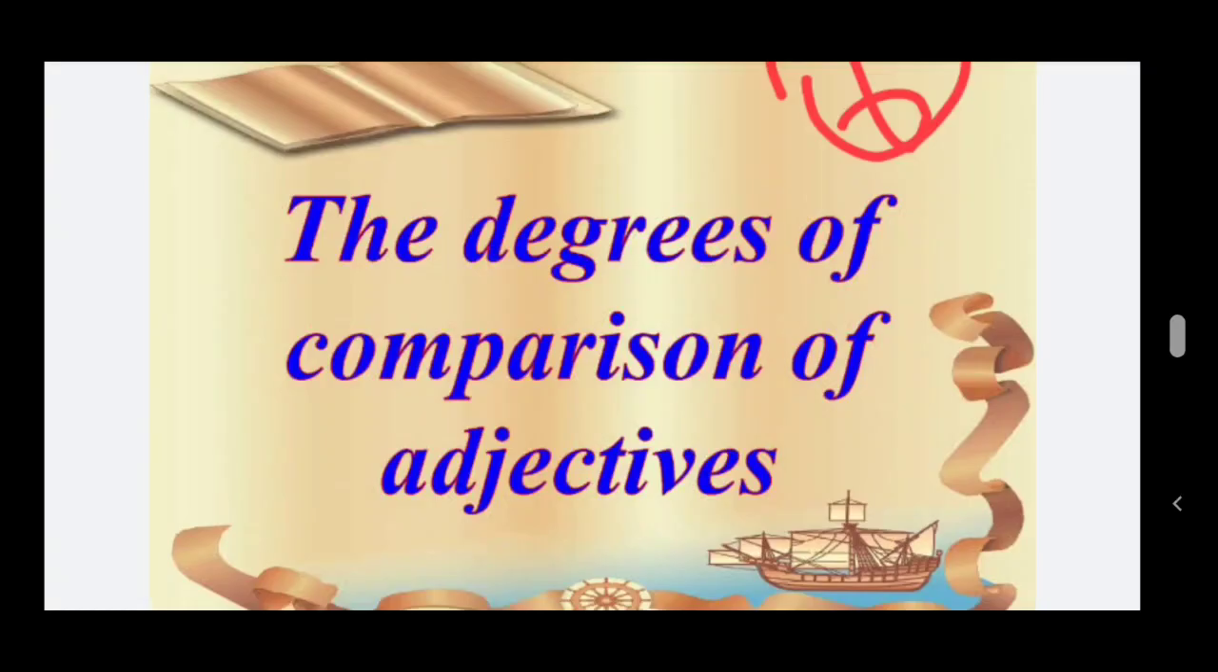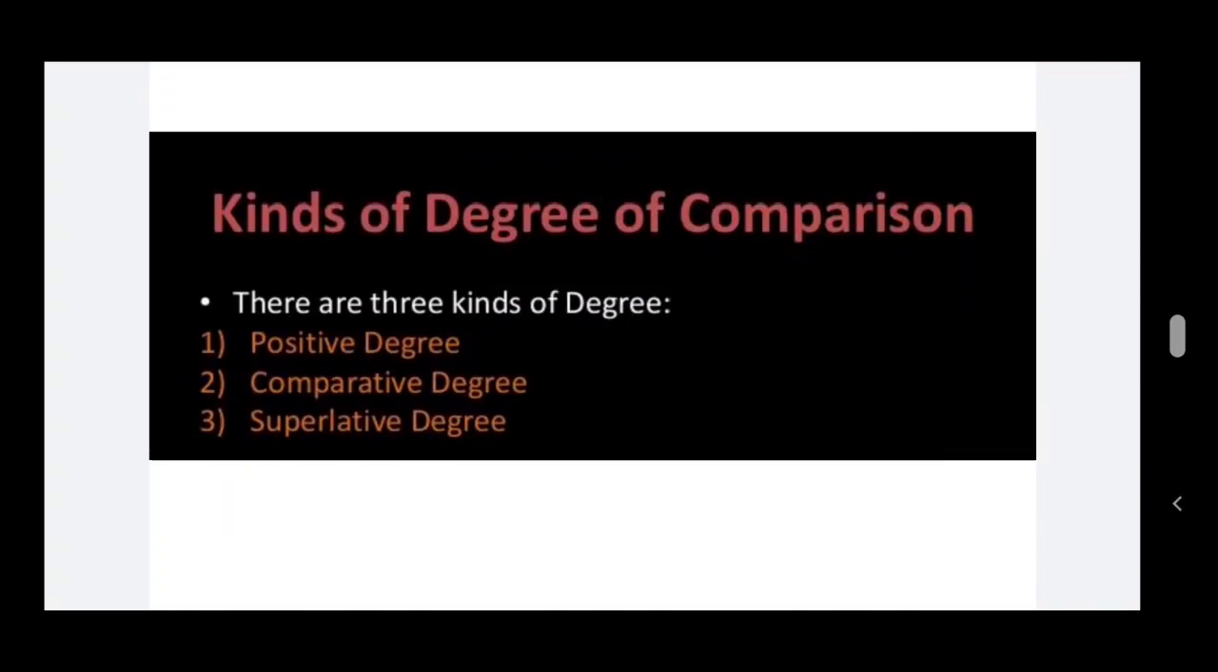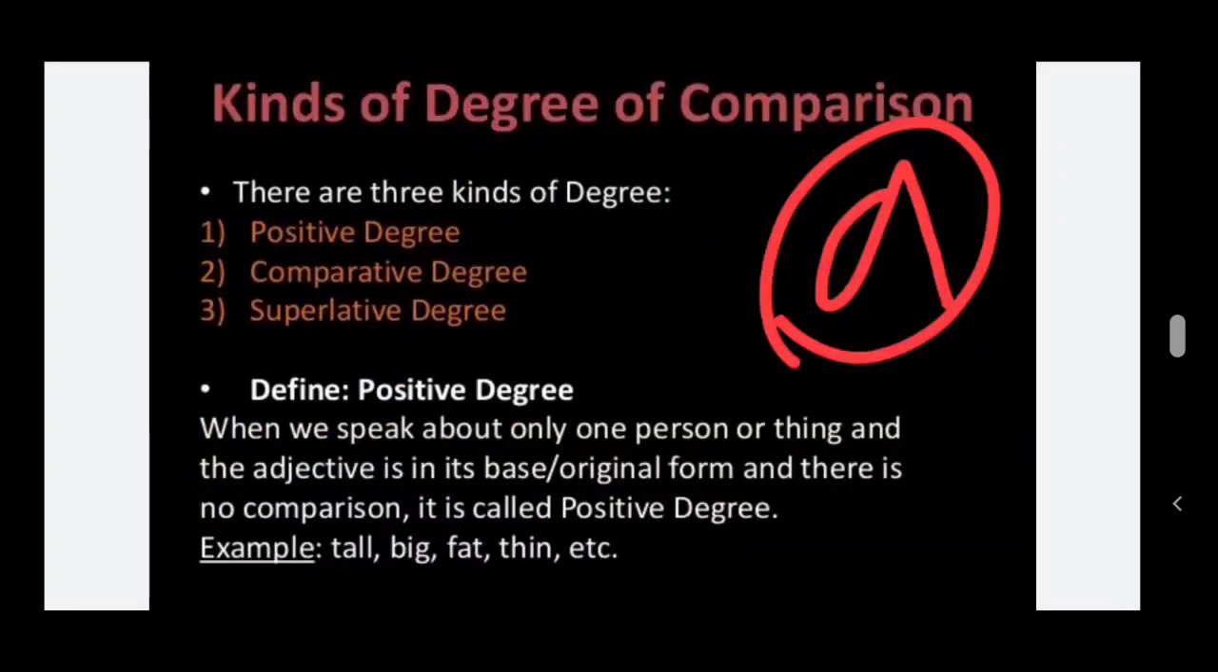Moving on to the degrees of comparison of adjectives. There are three kinds of degrees. First one is positive degree, second one is comparative degree, and the third one is superlative degree, children. What is meant by positive degree? When we speak about only one person or thing and the adjective is in its base original form and there is no comparison, it is called positive degree. For example, tall, big, fat, thin, etc. These are all called positive degree.